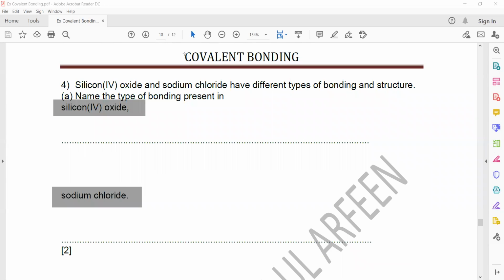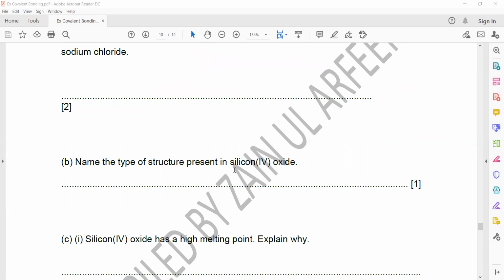Sodium chloride: what kind of bonding? Sodium is metal, and chlorine is non-metal, so it is ionic. If I ask what kind of structure, ionic compounds also have a giant lattice, and covalent compounds may have giant or maybe simple. So next part they ask, name the type of structure present.